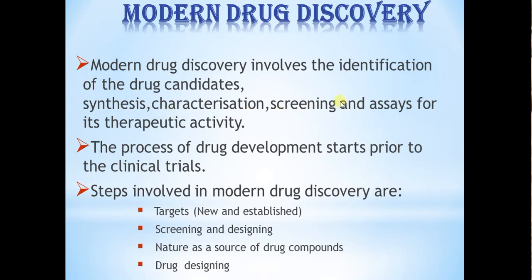Then we have to screen the drug candidates for the therapeutic activity, and then we'll assay for its therapeutic activity. Here we'll do the preclinical trials and clinical trials. Preclinical trials means we'll use the new drug on animals, and clinical trials means we will use the drug on human beings. So for checking its therapeutic activity, how much therapeutic activity it has. And we'll also come to know the LD50 value and ED50 value. In the before video we have discussed ED50 and LD50, which give the chemotherapeutic index.